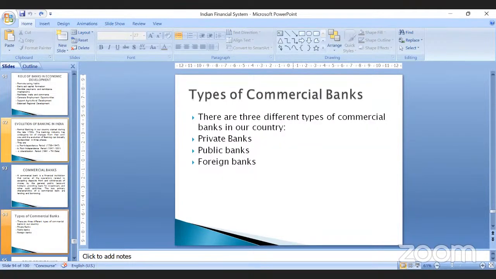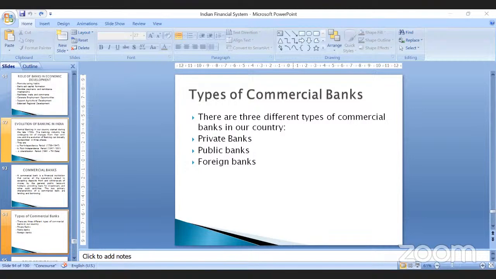Now, whenever we are talking about commercial banks, there are three different types of commercial banks in our country. We have public sector banks, private sector banks, and foreign banks. All the nationalized banks, or all the banks in which government holds a significant amount of stake, we call public sector banks. Say, for example, Canara Bank, Union Bank of India, State Bank of India, Indian Overseas Bank. All these are nationalized banks, and government has a certain stake in them. That's the reason they are called public sector banks.